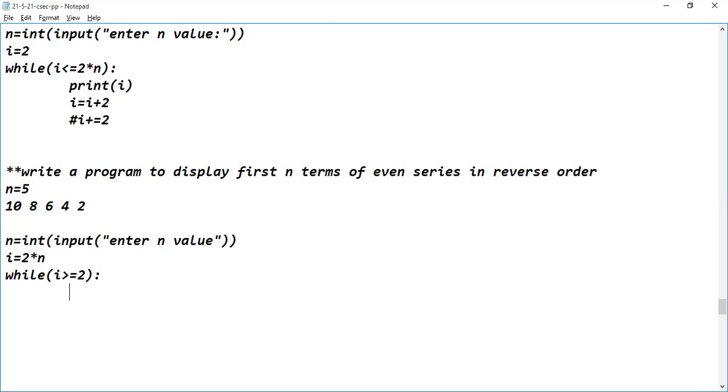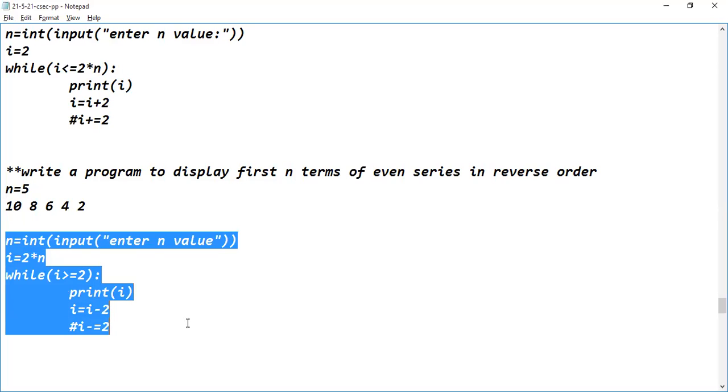Then what should be the print logic? Print of i. So after displaying the value, what do we have to do? i is equal to i minus 2. Superb. So i equal to i minus 2 should be written. That's it. Or else what can we write? i minus equal to 2 can also be written.